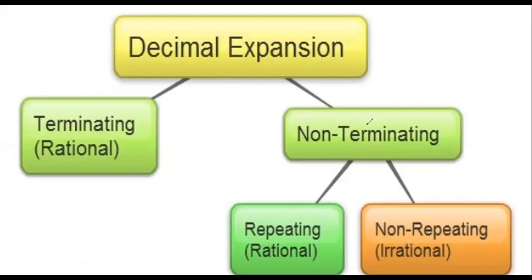Terminating is rational. Non-terminating repeating is rational. Non-repeating is irrational. So all of those numbers, the 3.3 bar, they're all rational numbers, sir.